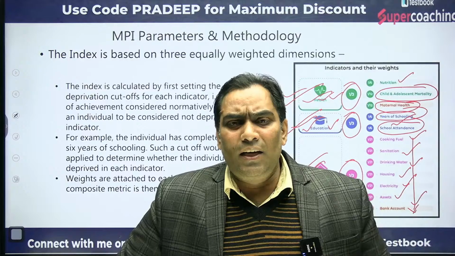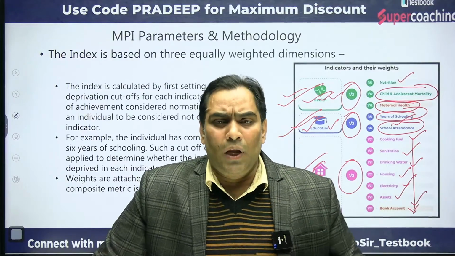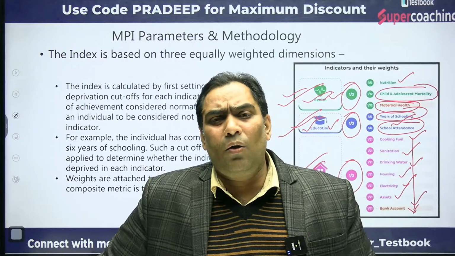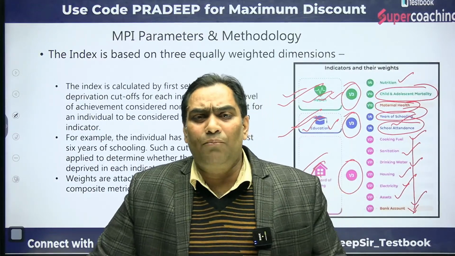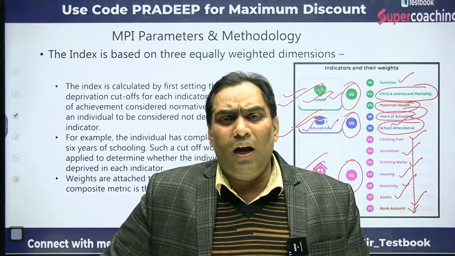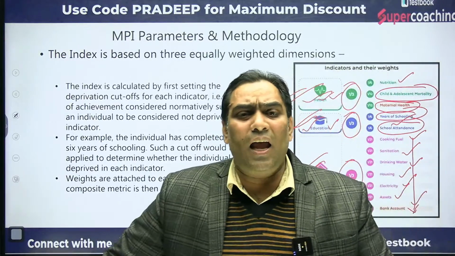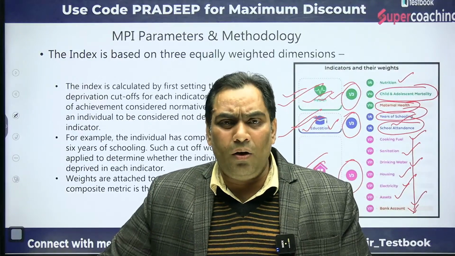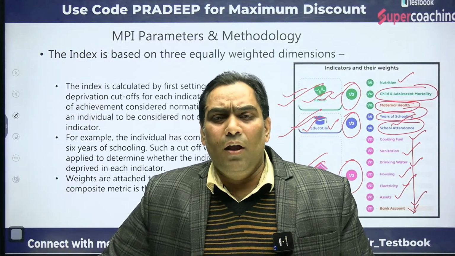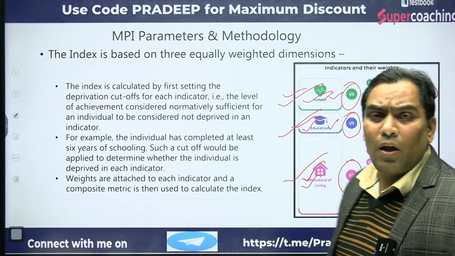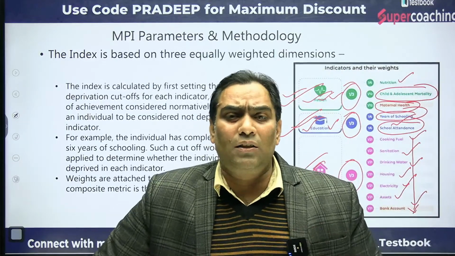The second is sanitation, whether the household has open defecation or not, that is, whether they have a toilet facility or not. Third is safe drinking water, whether the household has access to safe drinking water or not. Then housing, whether the household has a pakka makan or a kacha makan.